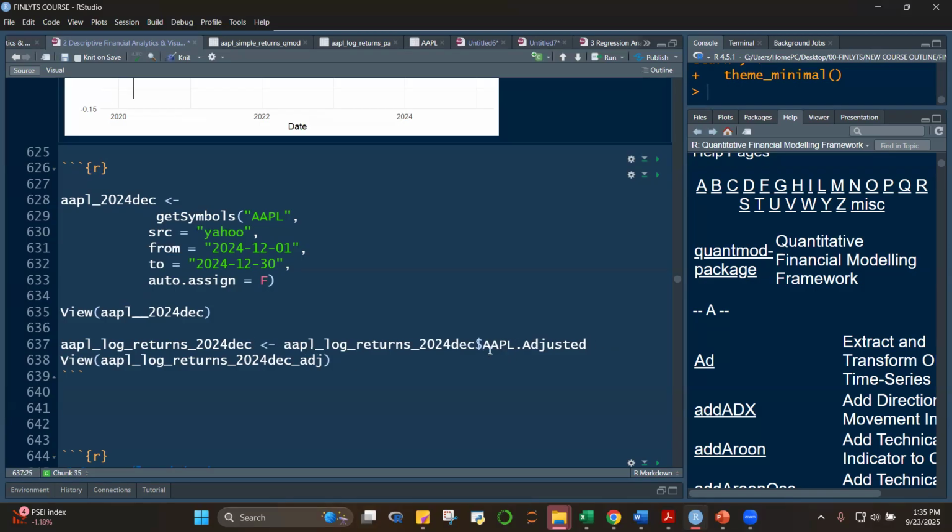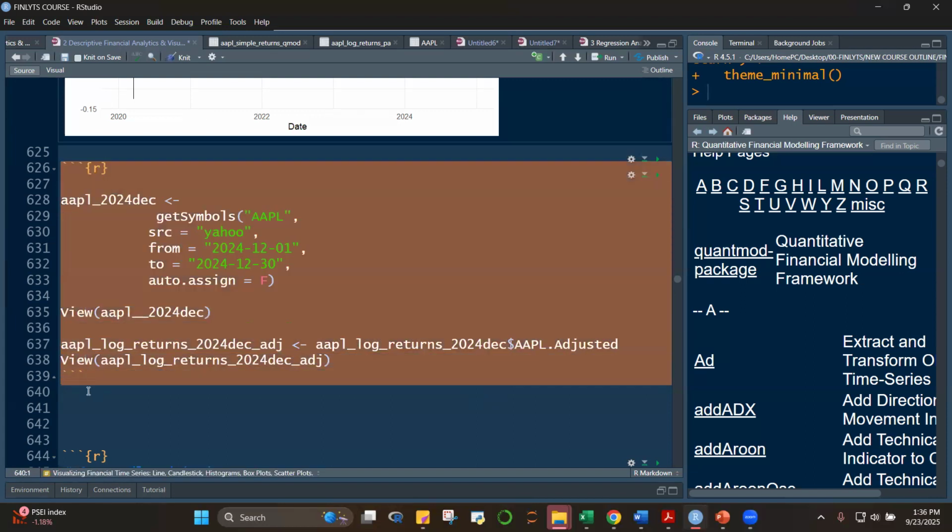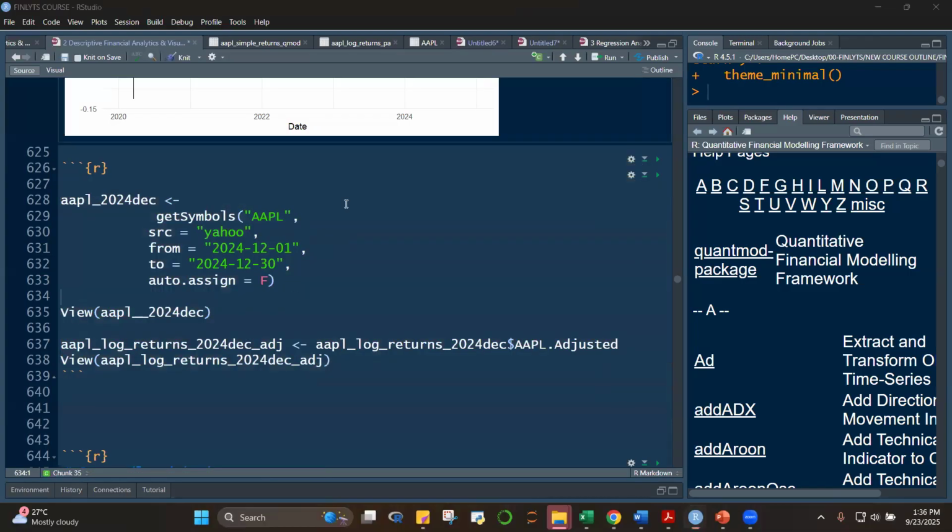And then, okay, it's okay. We're creating a univariate object data here. I'll just share this with you so that we save on time. Control C, Control D. Okay, and what are we doing here? I created an object, Apple, and this is only 1 month object. But also that assign is equal to false because we're going to create this object. So let's run this class and view it.